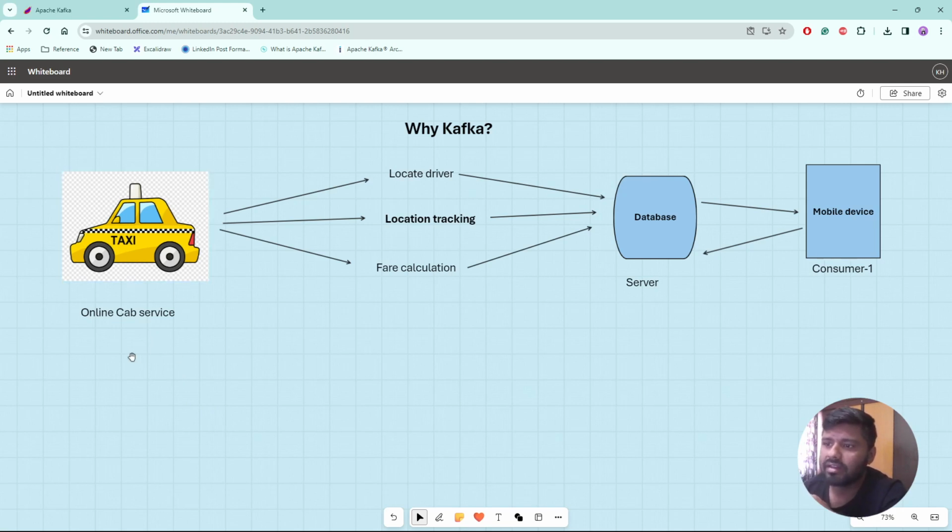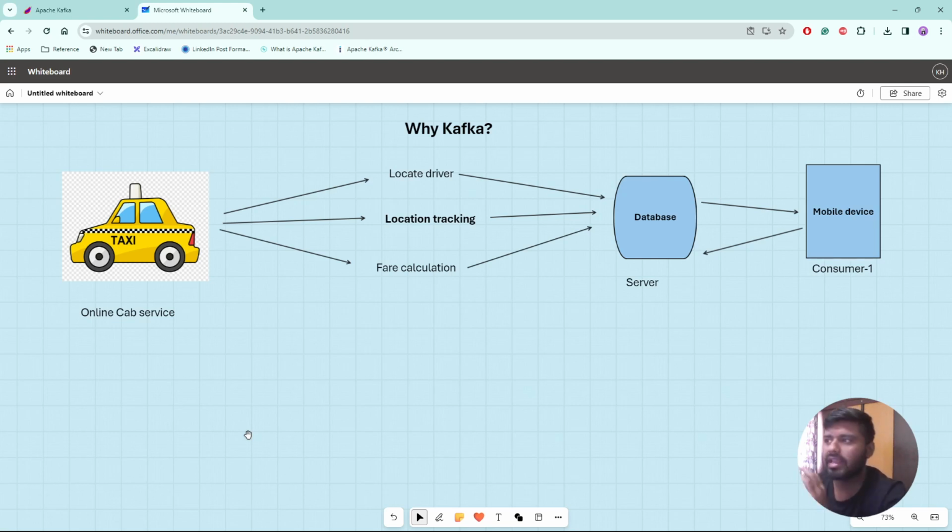Let's say this is an online cab service, and this is very common nowadays. Each one of us, or most of us, at least once, may have used online cab services. There are online bike services also, which are a kind of bike taxi, and those work on a similar principle.